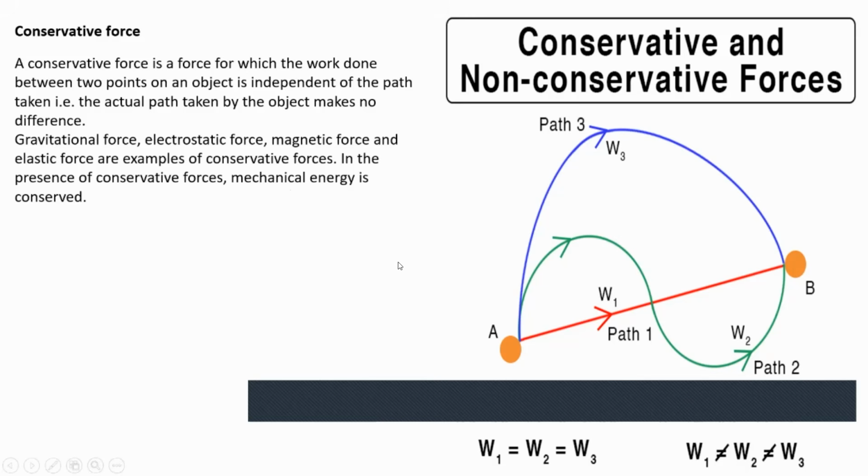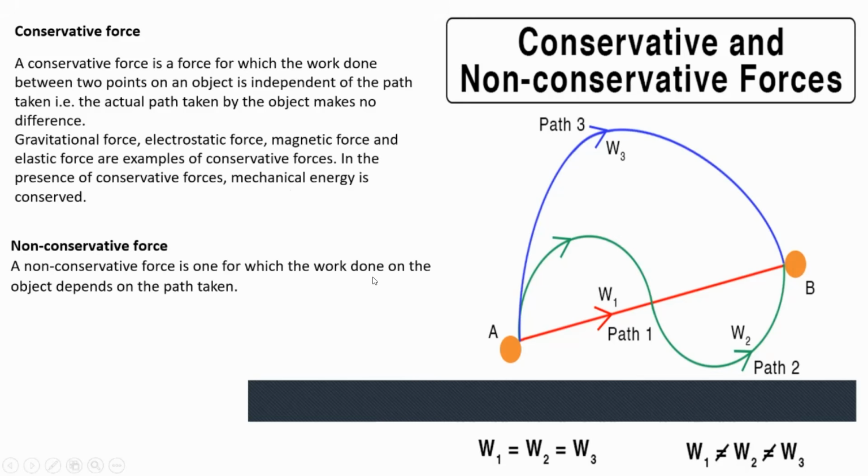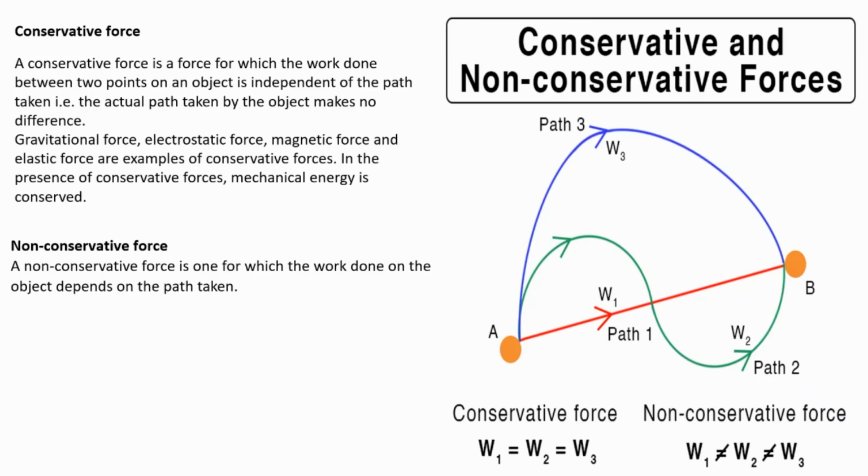All right, perfect. Non-conservative. How do I define that? It is a force for which the work done on an object depends on the path taken. So when you deal with non-conservative, the actual path that you take matters. So if you take path 1, you get a different work done. If you take path 2, you get a different work done. If you take path 3, you get a different work done.